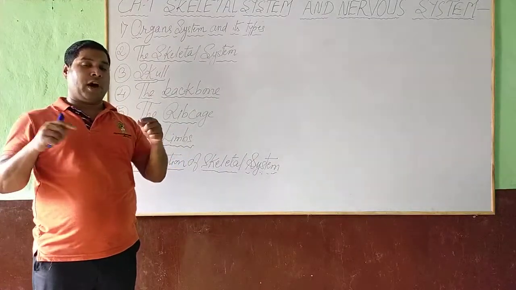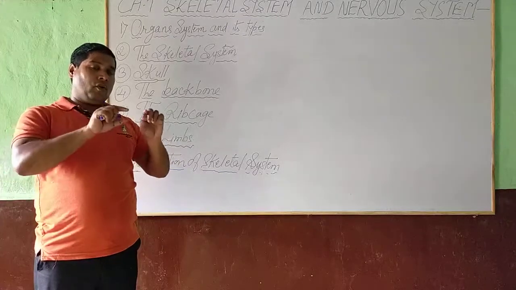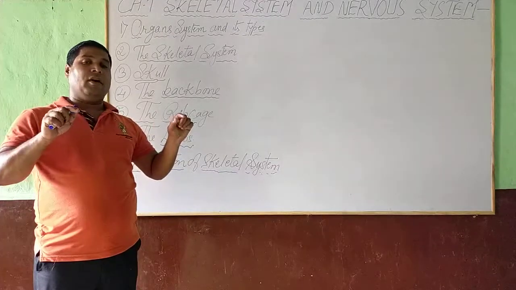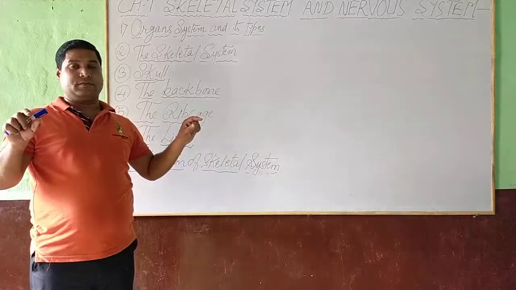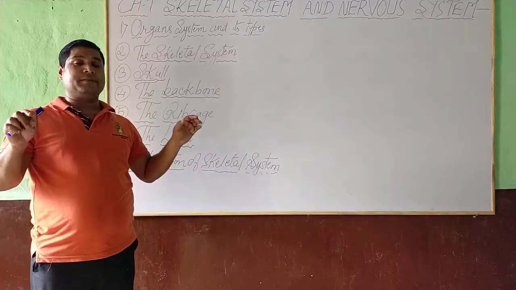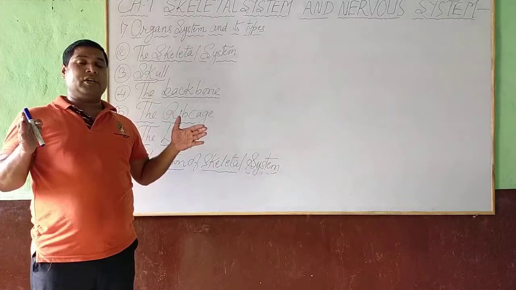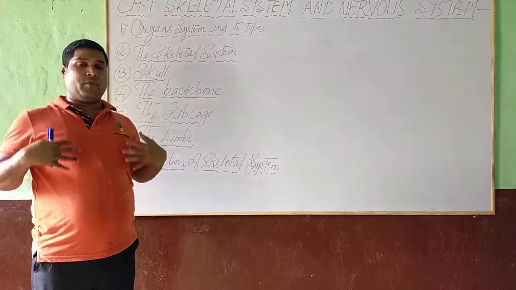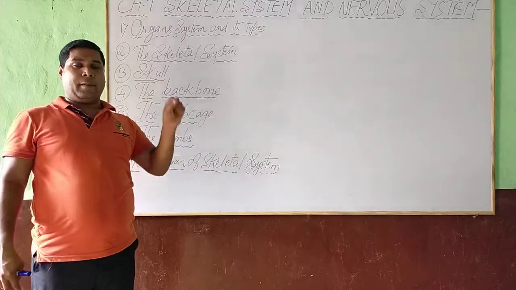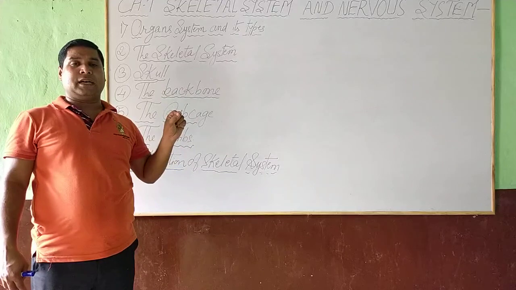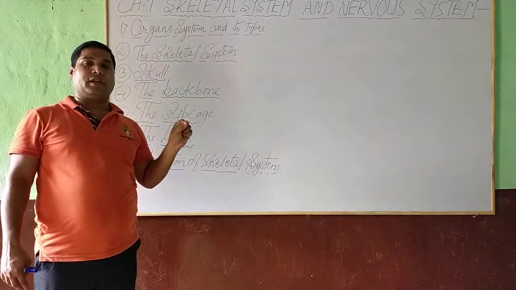These bone marrows are present in the hollow part of the long bones. So dear student, a skeletal system makes framework of human body and gives a perfect shape and structure to human body.